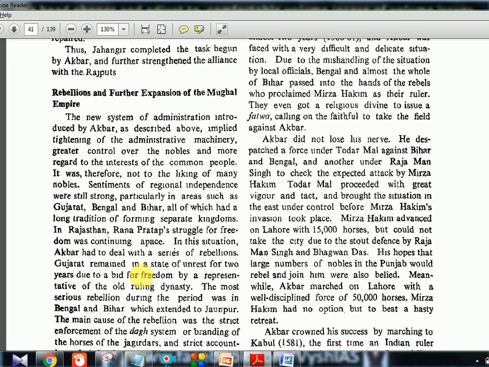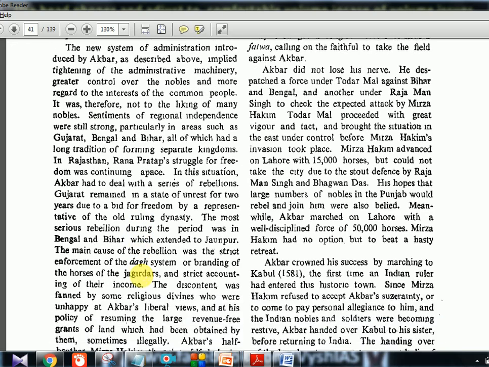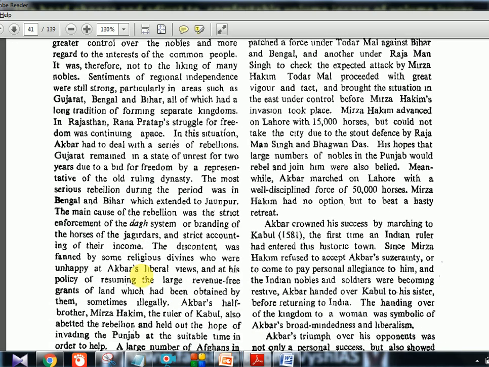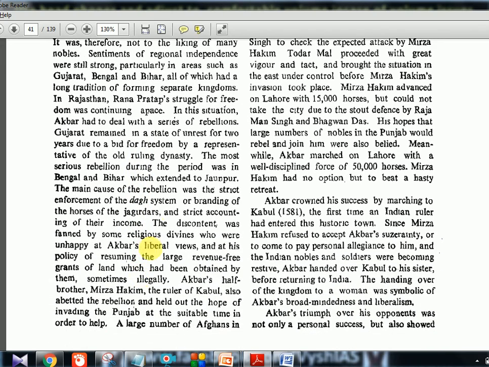Gujarat remained in a state of unrest for 2 years due to a bid for freedom by a representative of the old ruling dynasty. The most serious rebellion during the period was in Bengal and Bihar, which extended to Jaunpur. Again the same thing: Gujarat, Bengal, Bihar, nothing much.